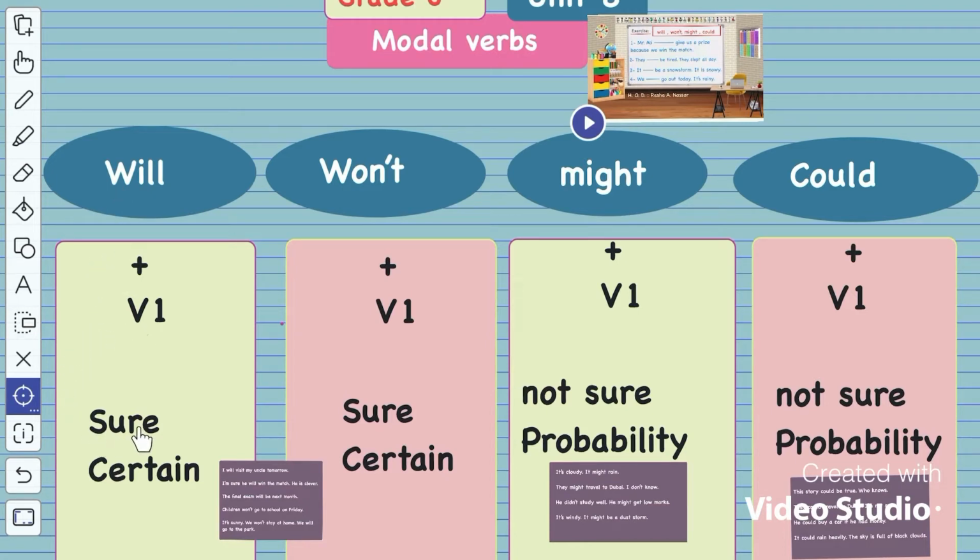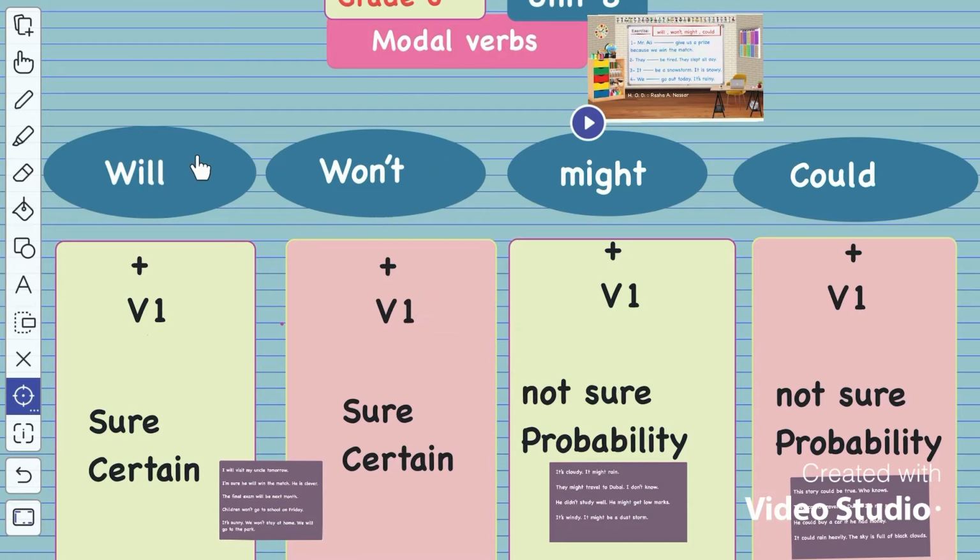You will use will when you are sure that you are going to do this thing or this action in the future. So if you are sure or if you are certain of doing something, you will use will. And won't. Again, if you are sure that you will not do something in the future, you will use won't.